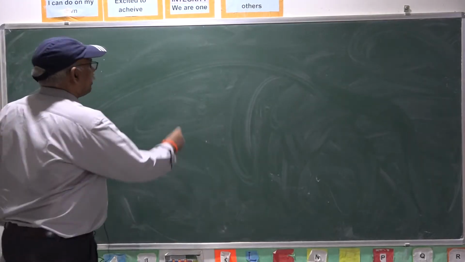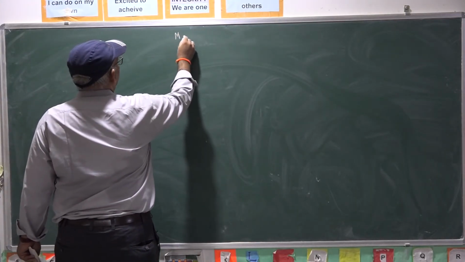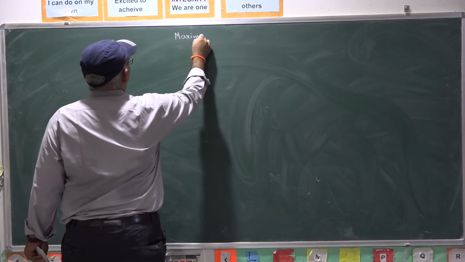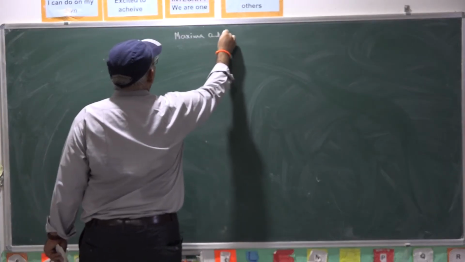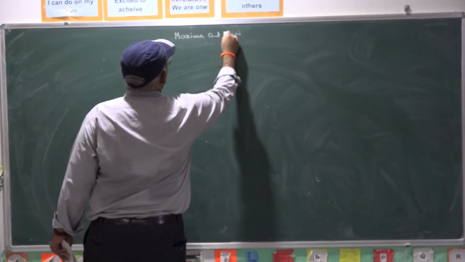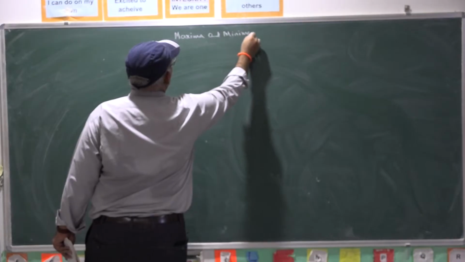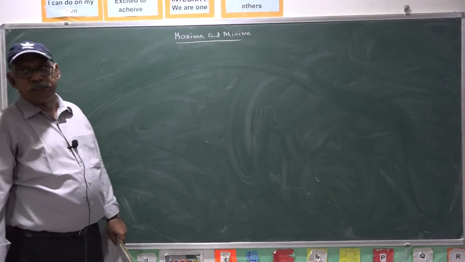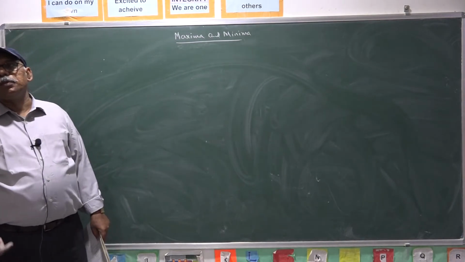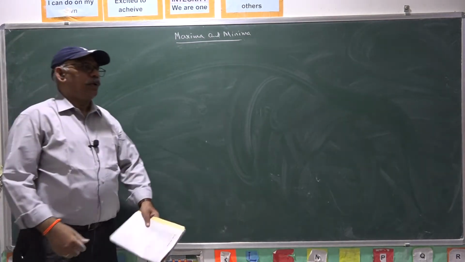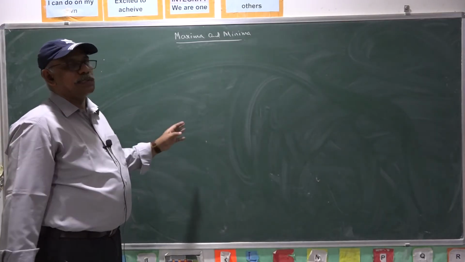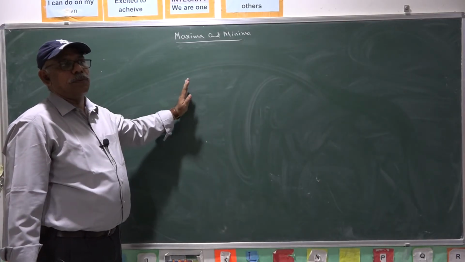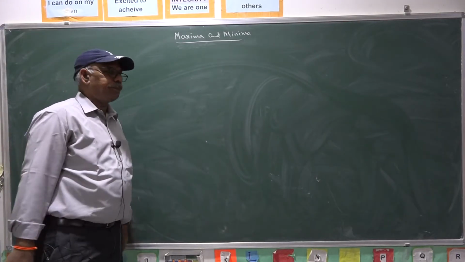Maxima and minima. Maxima means the maximum value of the function, and minima means the minimum value of the function, which is related to exercise 6.5 of your board textbook.